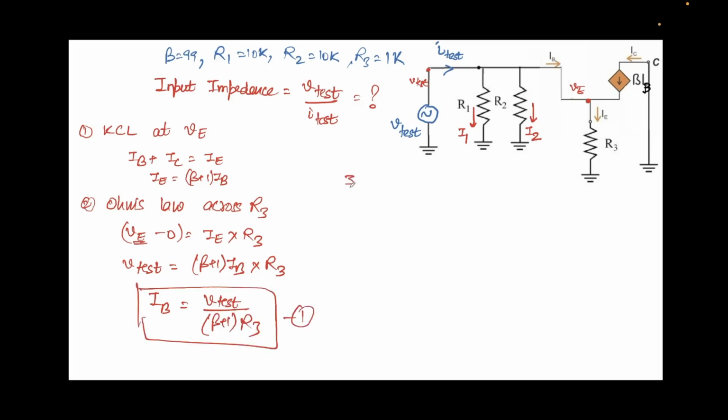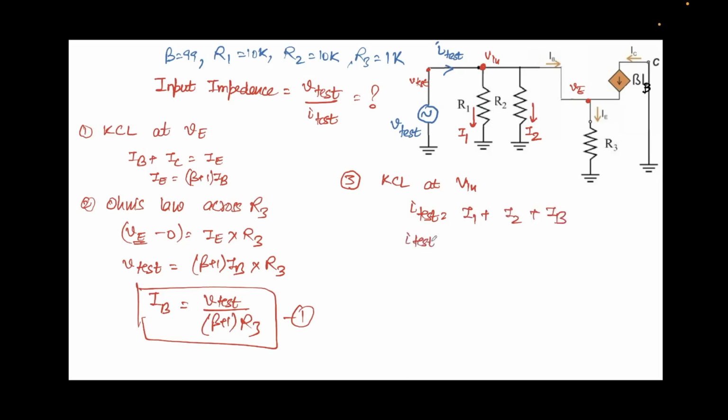Now in step 3, what I'll do is apply KCL at this node. Let's call this the Vin node. KCL at Vin. So we'll put all the incoming current. Incoming current is nothing but I test. So you see this is the incoming current in the blue that we see here. And the outgoing current is nothing but I1 plus I2 plus IB.